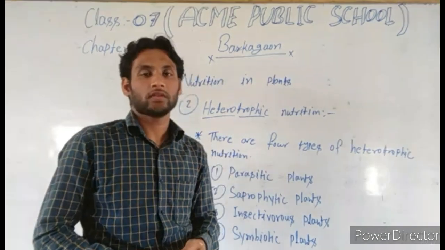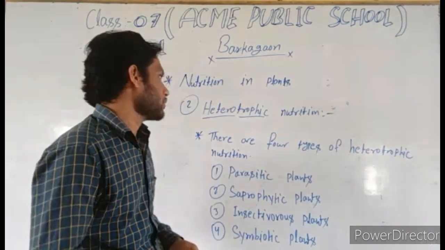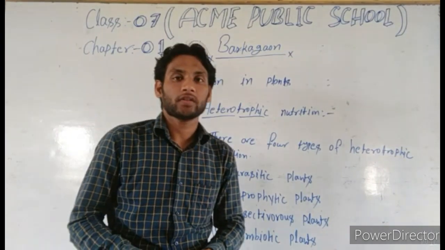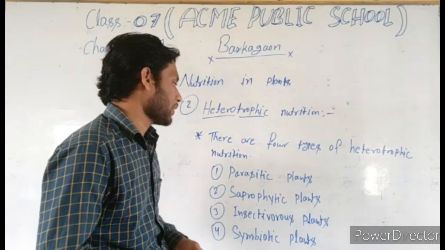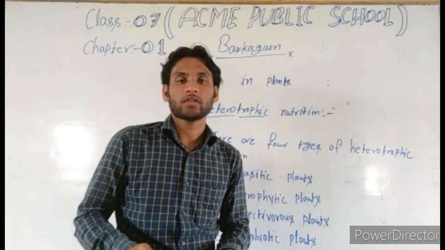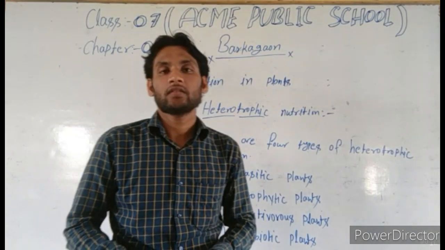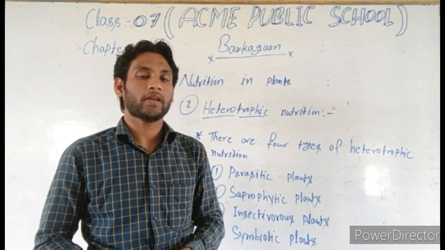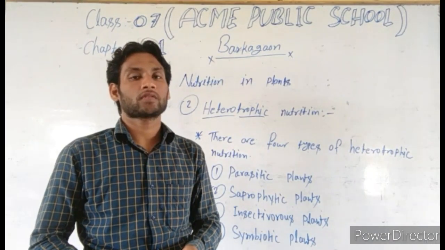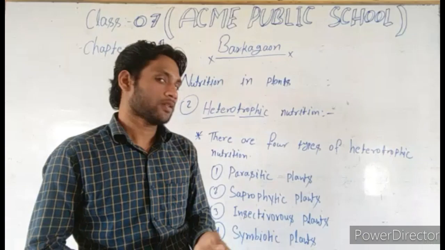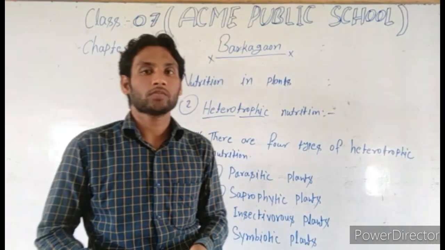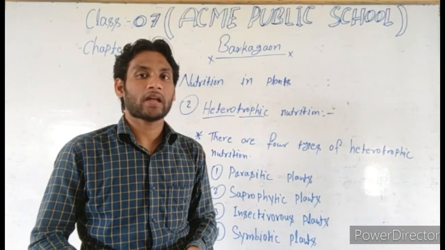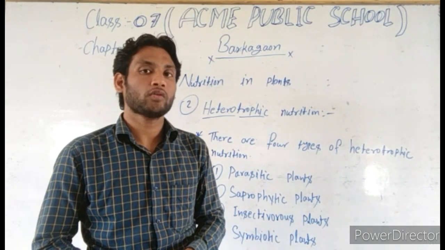So students, let's talk about the first type of heterotrophic nutrition, which is parasitic plants. Students, what are parasitic plants? We can say the plant or animal which lives in another living organism and derives its food from it is called a parasite. And the living organism from which parasites derive their food is called the host.